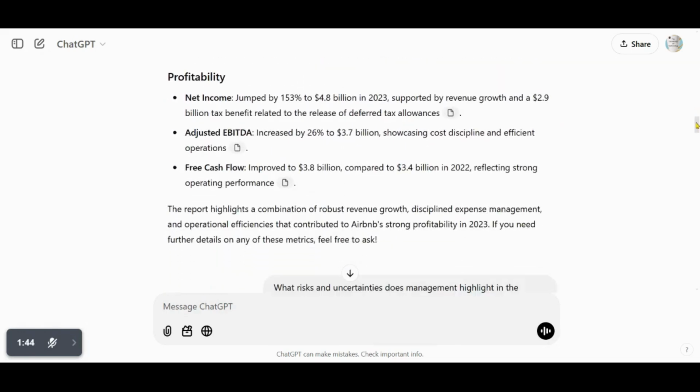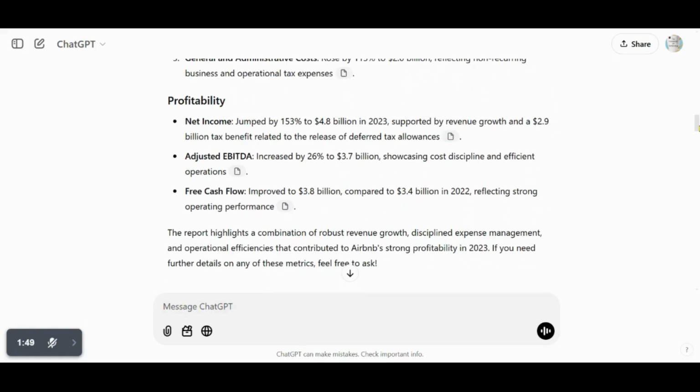Profitability. Net income jumped by 153% to $4.8 billion in 2023, supported by revenue growth and a $2.9 billion tax benefit related to the release of deferred tax allowances. Adjusted EBITDA increased by 26% to $3.7 billion, showcasing cost discipline and efficient operations.